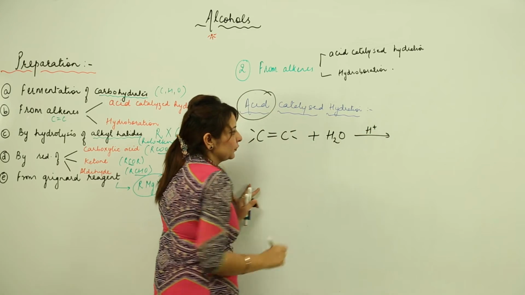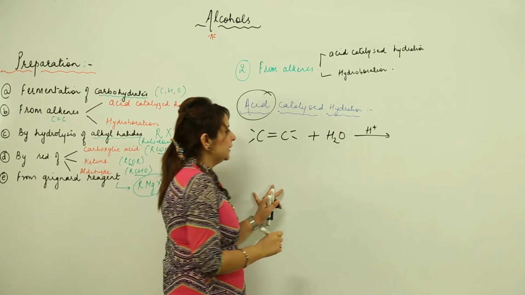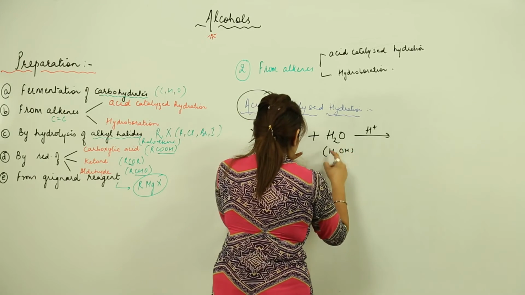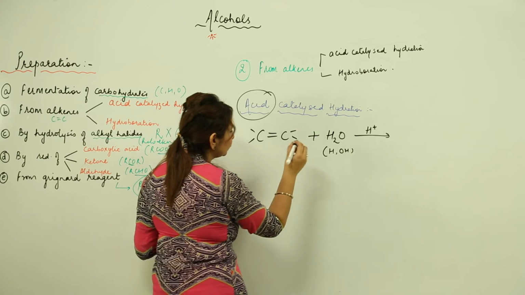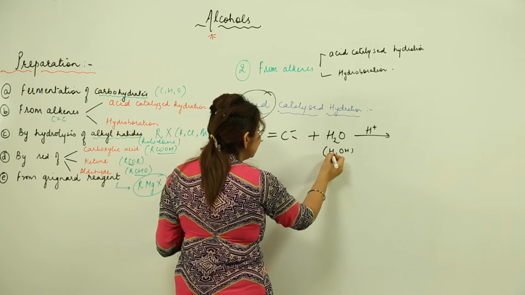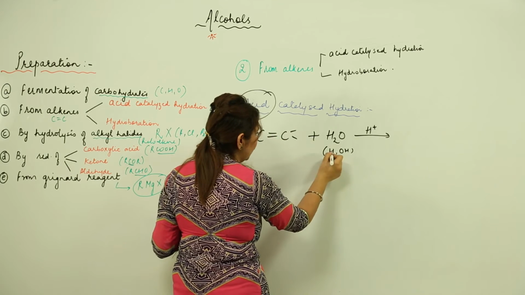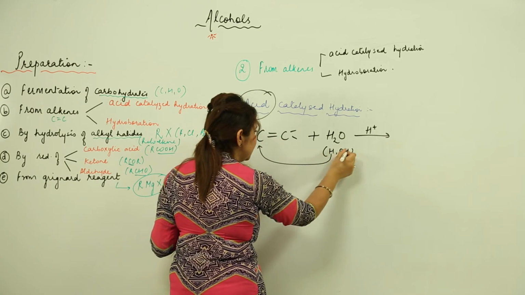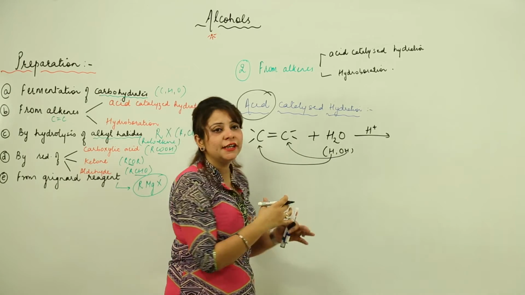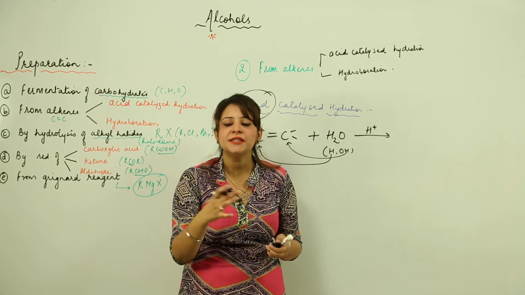So what is going to happen here is, I can write this H2O as H–OH. As it contains a double bond, one part is going to attach to one position and the other is going to attach at the other position. Here, because they contain two carbons, you can attach this H–OH to either.